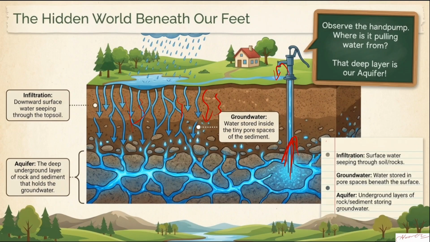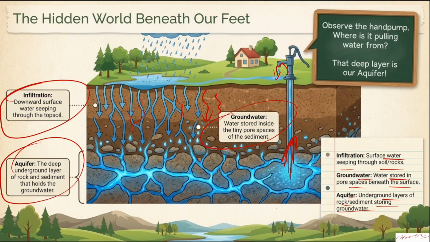Clear. So talking about infiltration, basically it is the surface water seeping through the soil and rocks. Talking about groundwater, it is the water stored in the pore spaces beneath the surface. And talking about an aquifer, it is the underground layer of rocks and sediments storing groundwater. You can see from here, the aquifer and the groundwater, basically the stored water inside the tiny pores or spaces in the sediments.